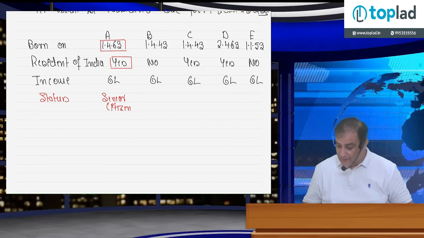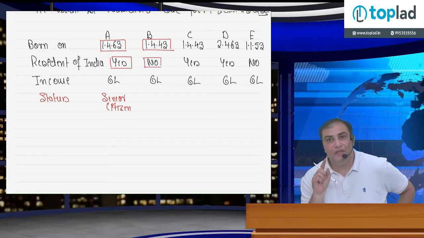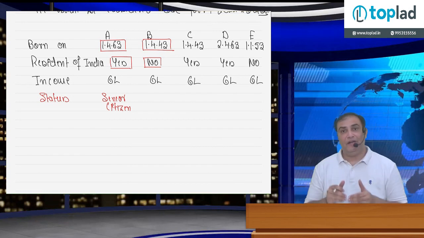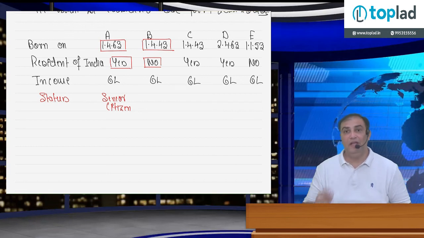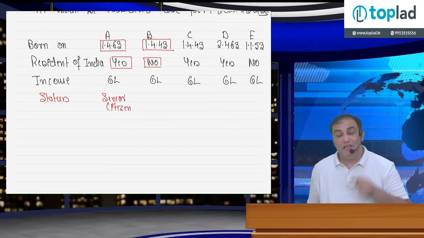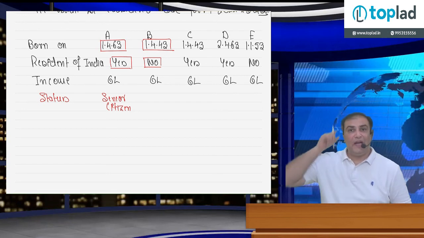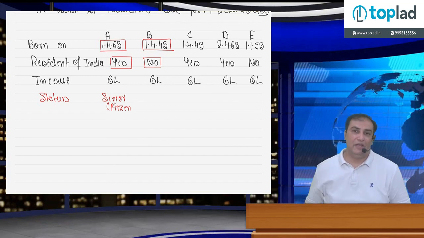Now in this situation, the condition related to date as per CBDT circular is satisfied. However, he is resident of a foreign country. To become super senior citizen, age is a secondary factor. Important point, he or she must be resident of India. So remember one thing, if an individual is non-resident for India, it means he is a resident of any other country, irrespective of the age, slab rate of 2,50,000 is applicable.